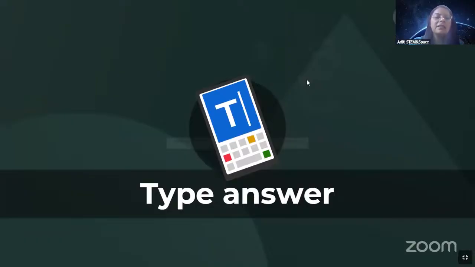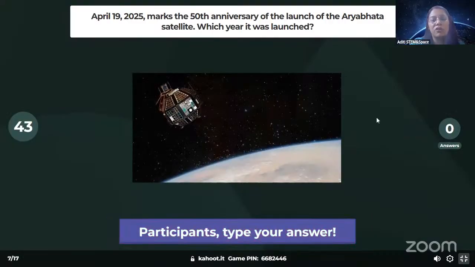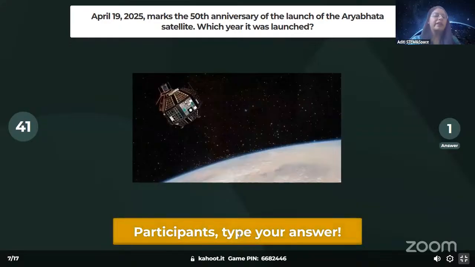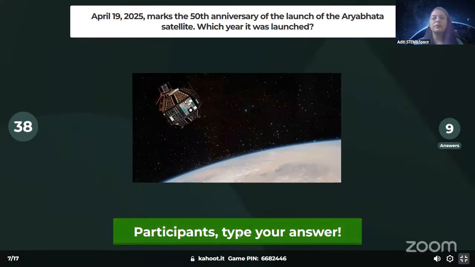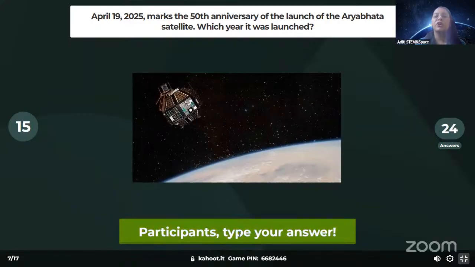It's a type and answer. So April 19th, 2025 marked the 50th anniversary of Aryabhat satellite. So in which year was it launched? You have to write the answer year. Don't write the date, only write the year. Only write the year, guys. Do not write the date, only write down the year, whether it was 1990, 1980, 1900, what was it? So let's see. So only write the year. Don't write the whole date. You can submit your answer.